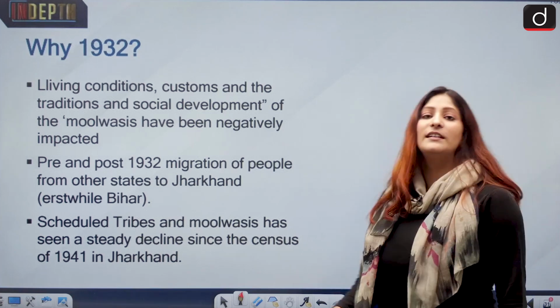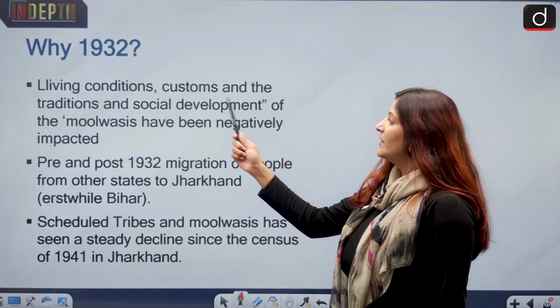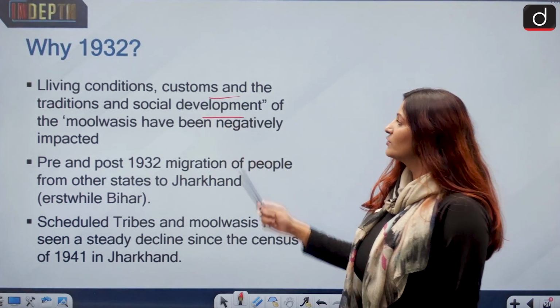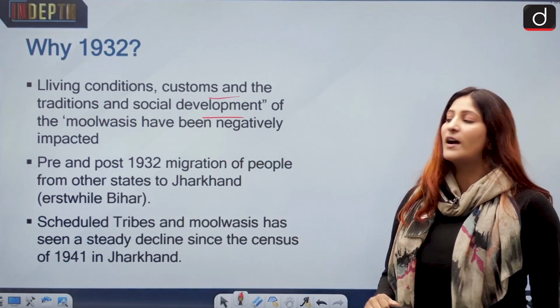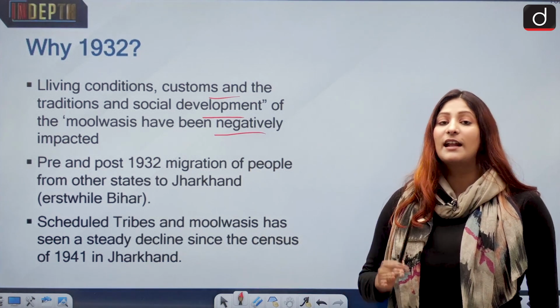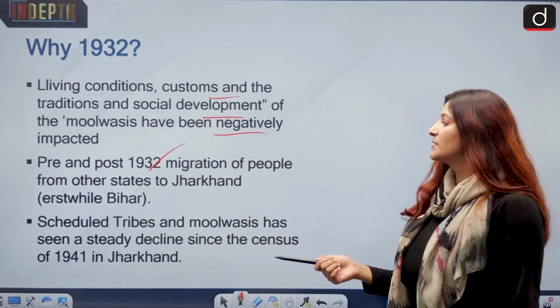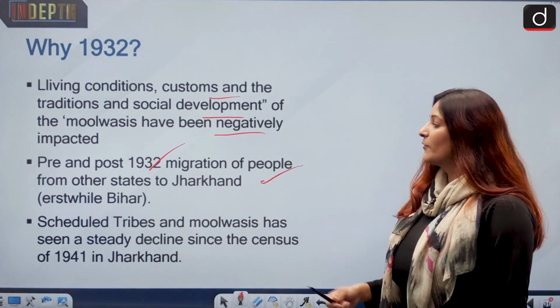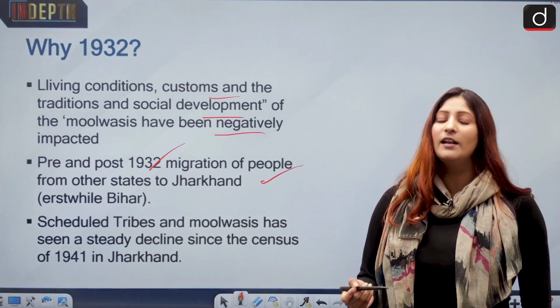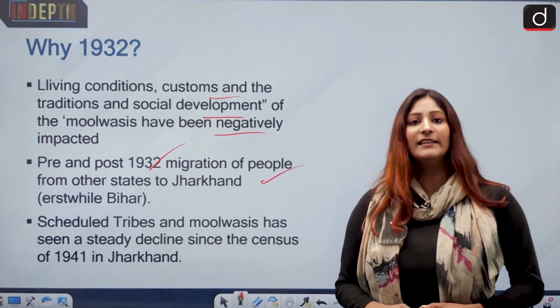Moving ahead, 1932, why was it chosen as the cutoff date? Because living condition, customs and tradition and social development of the Mool Vasis or the local residents have been negatively impacted since 1932 because of the migration, both pre and post migration of people from other states to Jharkhand and Bihar, and because it hampered the way they practiced their culture, the way they held their land.